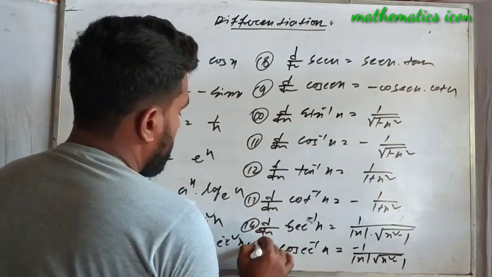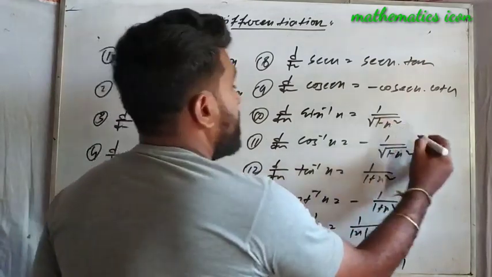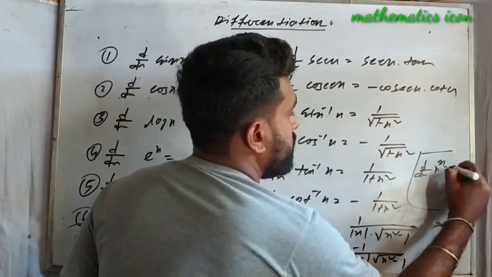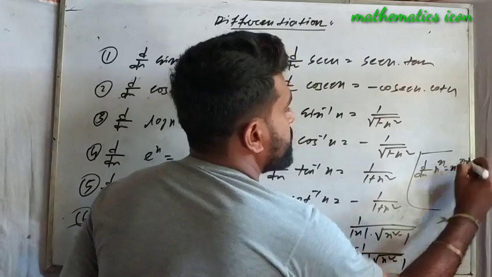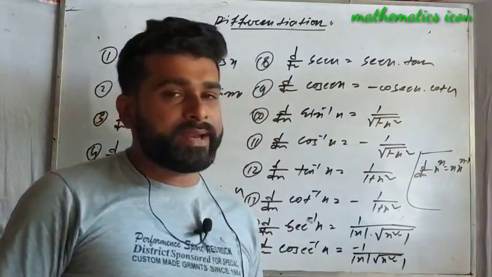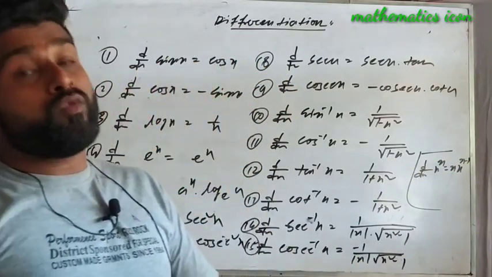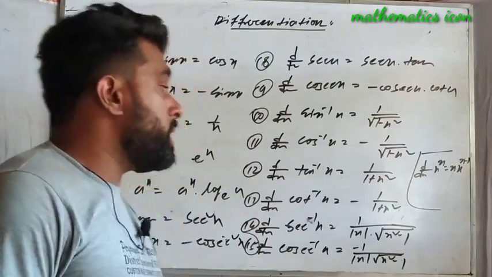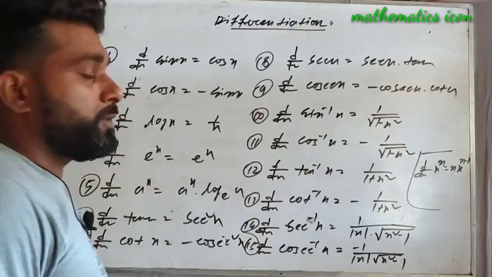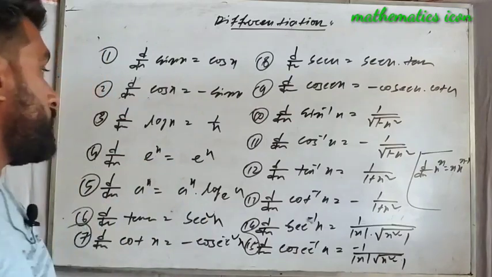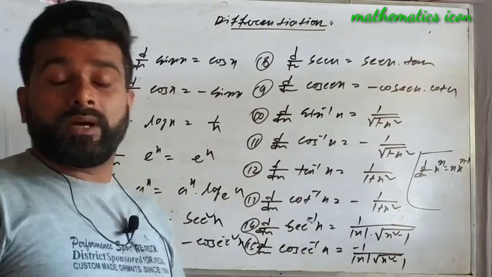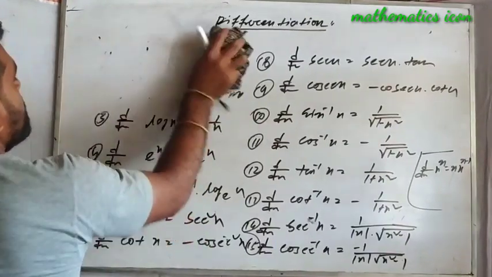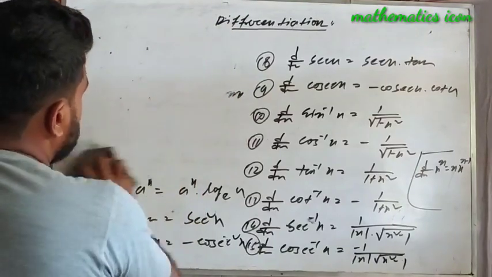Now another formula is d/dx of x to the power n equals n x to the power n minus 1. This is a formula from the differentiation chapter. Different types of formulas are there, and you have to remember them as well. And two special type formulas are also there, when two different functions are involved.